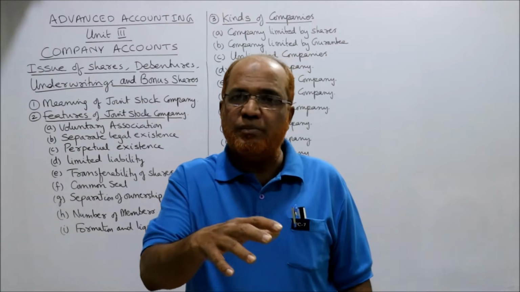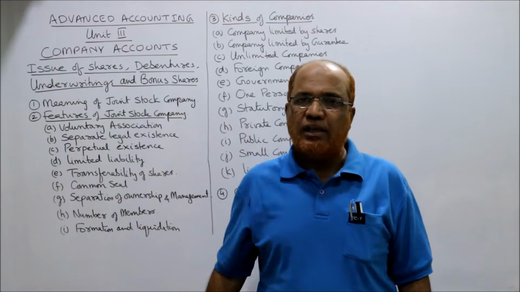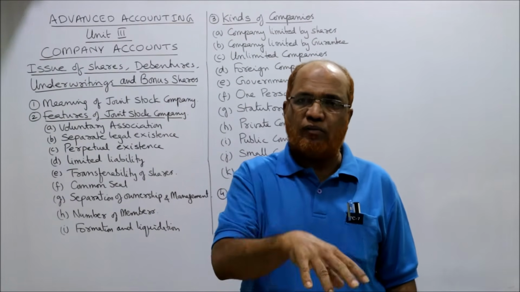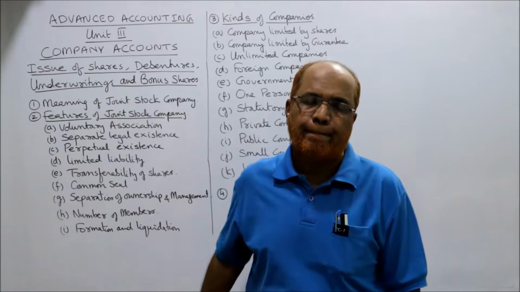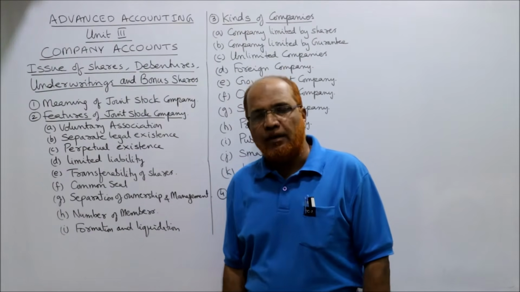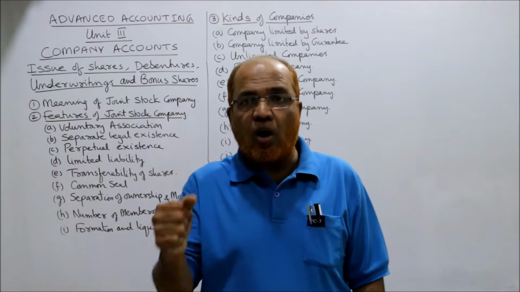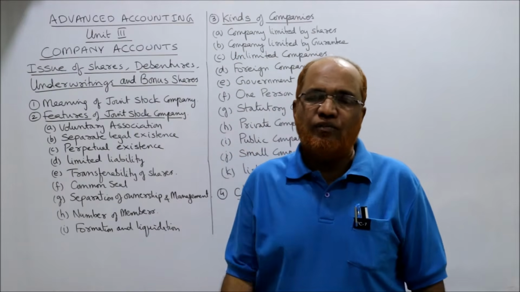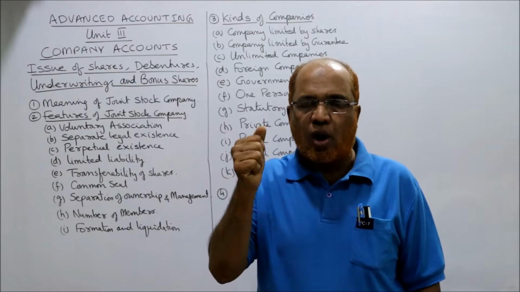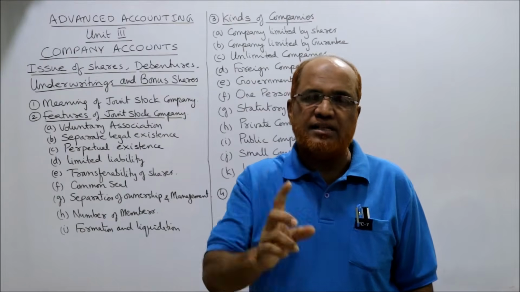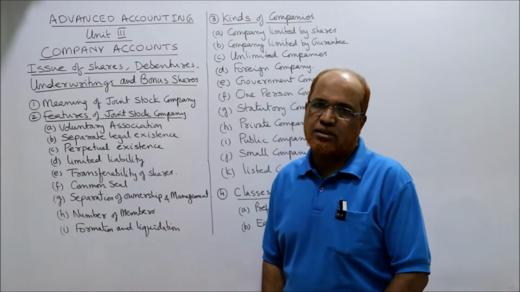The board of directors make all the contracts, all the negotiations, all the activities on behalf of the company. They will put the common seal of the company. So whichever document, whichever contract has the common seal, that means the company has entered into a contract.